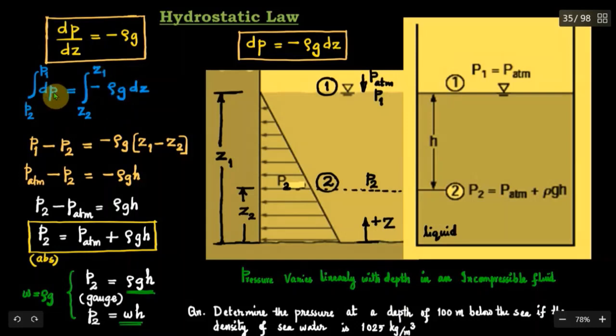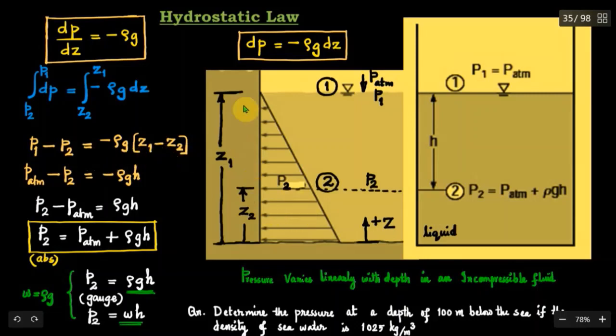Integral dP is P itself, and when you apply the limits, you get higher limit minus lower limit, that is P1 minus P2. We know that rho g is a constant, so minus rho g can be taken out, into integral dz, which is z itself. When you apply the limits, that will become Z1 minus Z2. Therefore, P1 minus P2 is equal to minus rho g into Z1 minus Z2.